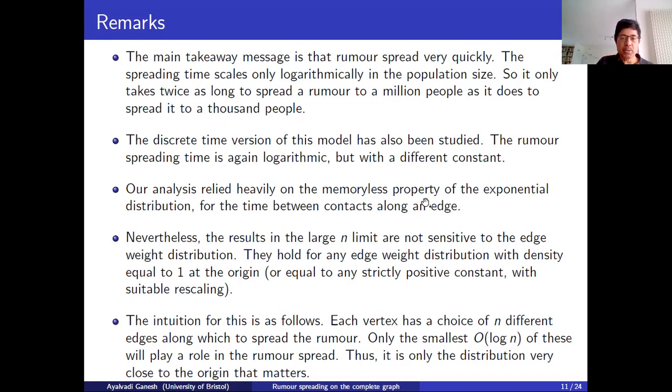But even though we use the memoryless property, in fact, the results are fairly insensitive to this assumption. You can show by starting with this analysis that the results carry through to a large class of other models, not all other models, but a large class. So they hold for any edge weight distribution which has density 1 at the origin. An example of this is the uniform.